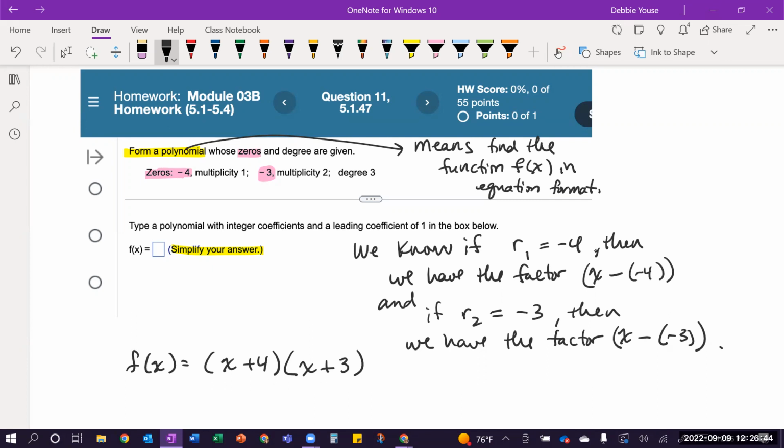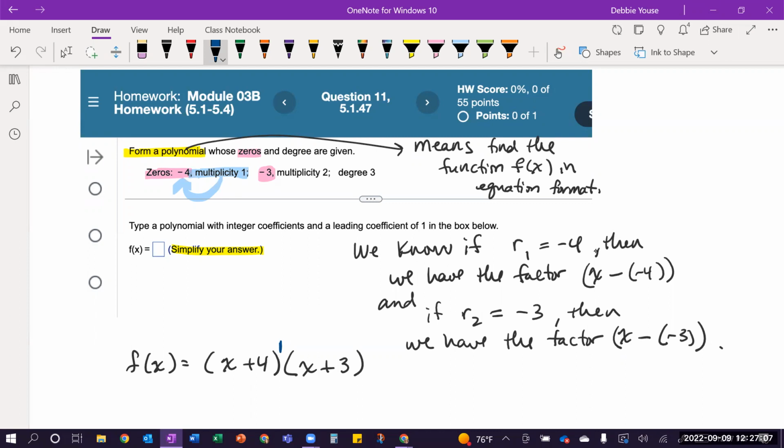The next thing we know is about the multiplicity. The multiplicity that goes with the 0 of -4 is a 1. So remember, the multiplicity was the power that goes on the factor. So that means down here, x plus 4 has a power of 1. Now, I don't have to write that 1, and you typically won't see that 1.